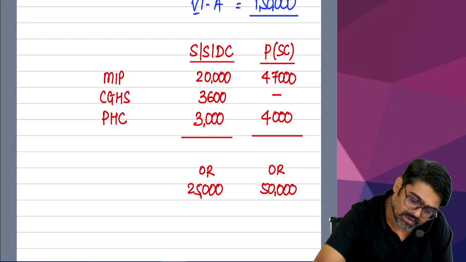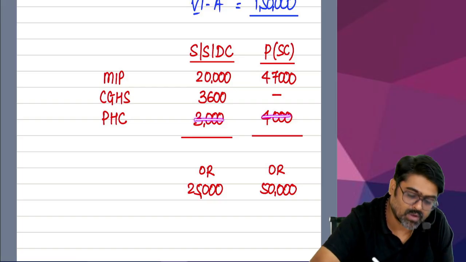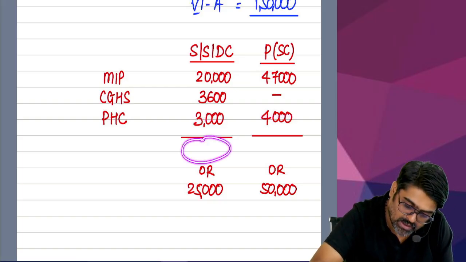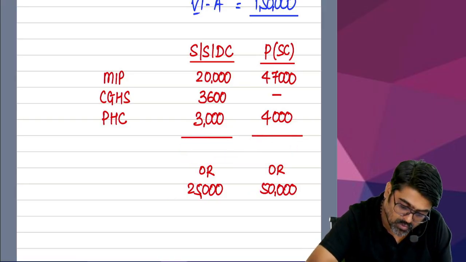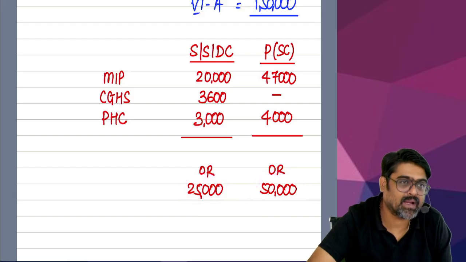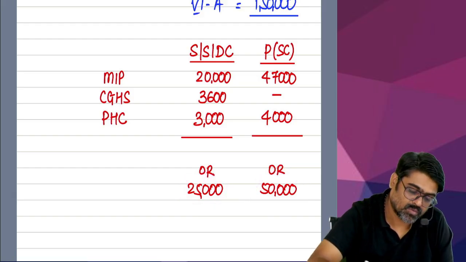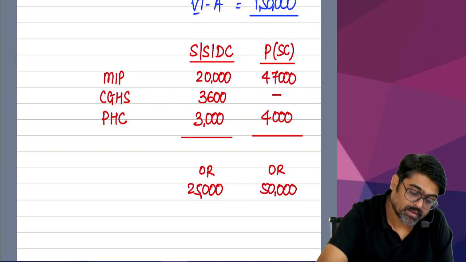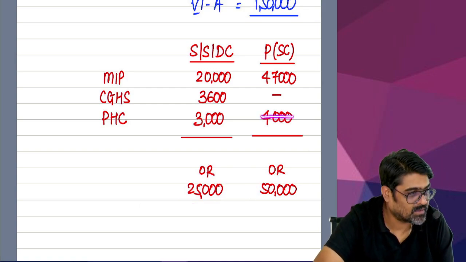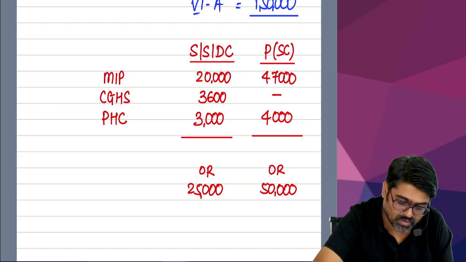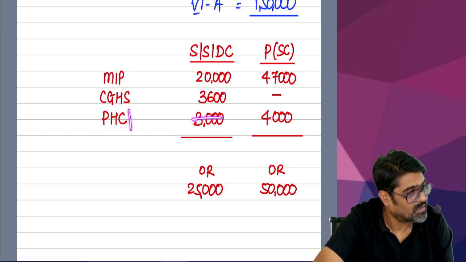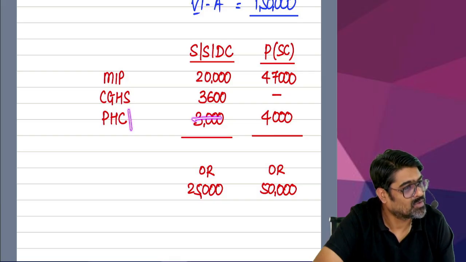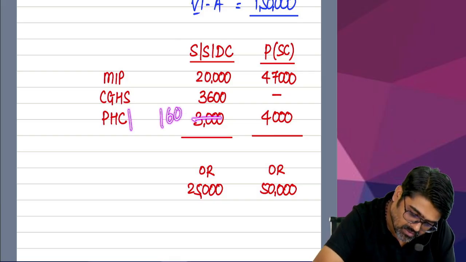So do one thing. Here you qualify some amount and here you qualify some amount, so that the total is such that this full 25,000 and 50,000 can be claimed. Understanding? So what will you do? Come on, tell me. This if you qualify 3,000, then you cannot qualify this. Sorry, this if you qualify 4,000, then you cannot qualify this 3,000. Then you can qualify and still 600 will be wasted. So do one thing. 1,600 qualify here.